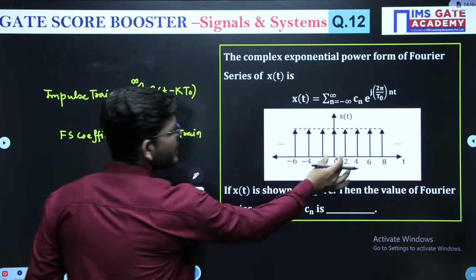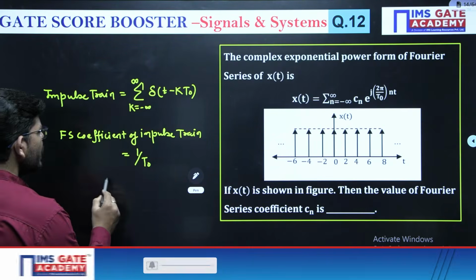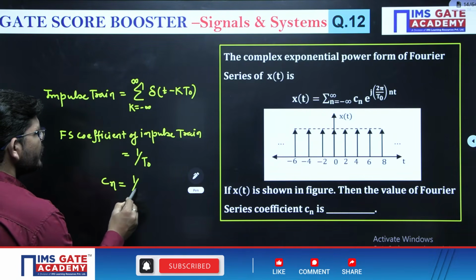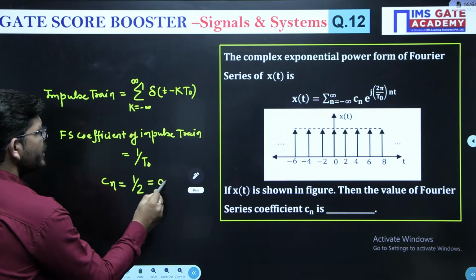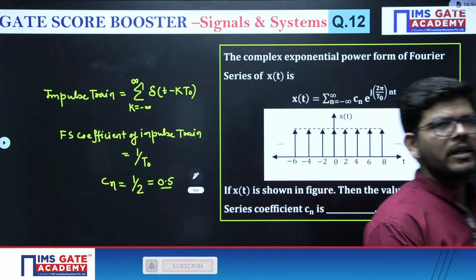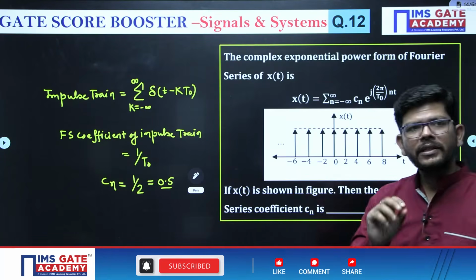So what is the time period here? The time period here is 2. So what will be the Fourier series coefficient Cn or Ck, whatever you write, it will be 1 upon 2, or 0.5. Very simple, right? So this is how you can solve this question in seconds.